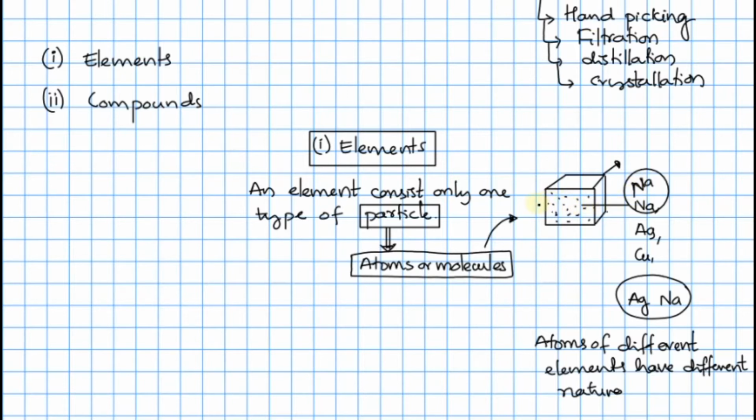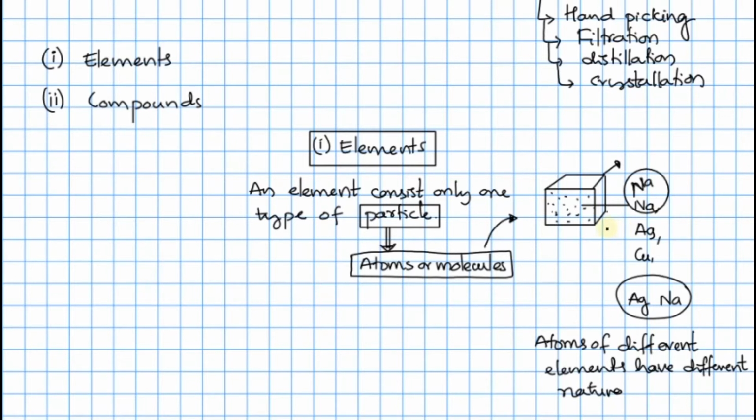Leading to the next explanation, some of the elements such as sodium and copper always contain single atoms held together by metallic bonding, and constitute the entire crystal.